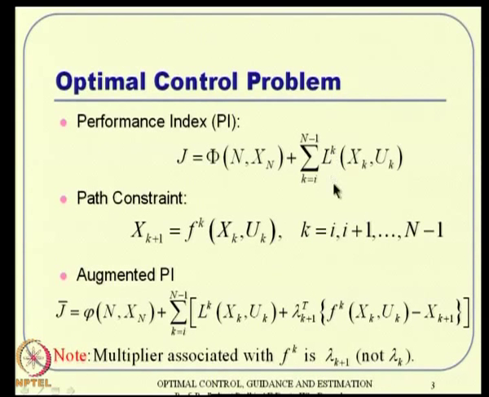Okay. K varies from I, the initial condition, I plus 1, I plus 2 like that up to n minus 1, and actually it will lead to this xn in the system dynamic equation. This is the system dynamics. Okay. So, xk plus 1 is a function of xk uk. Most of the time you will see that L and F, these are all static functions, they are functions of x and u, but the function itself does not change with time.